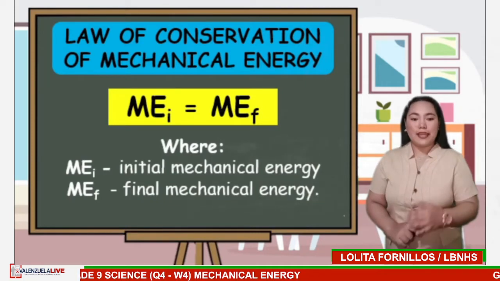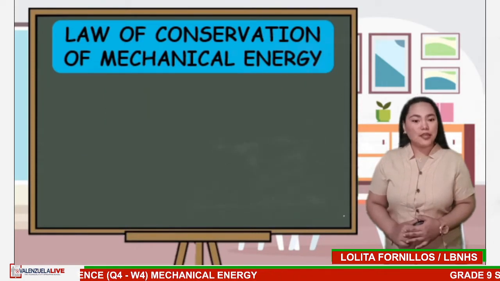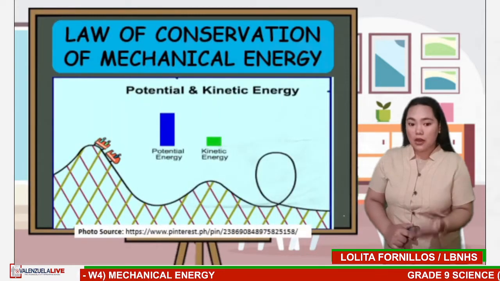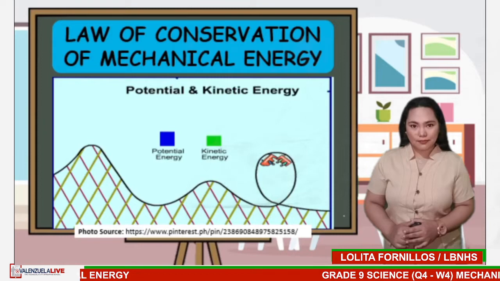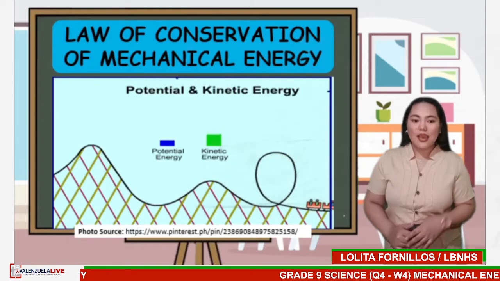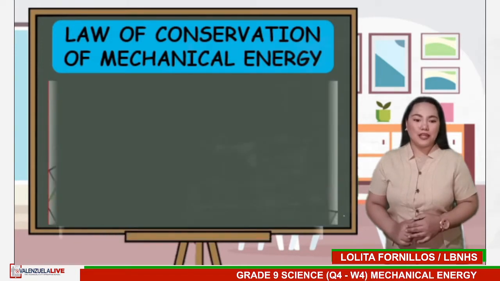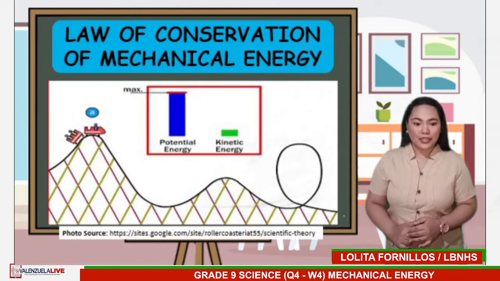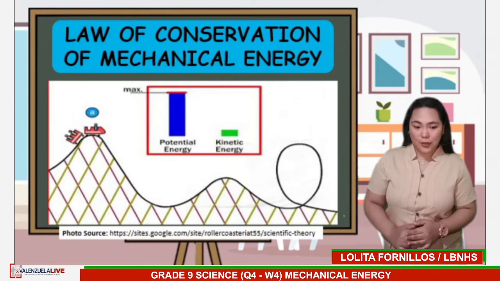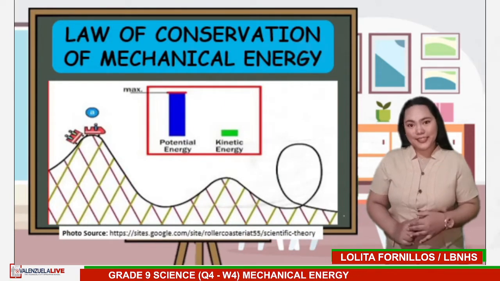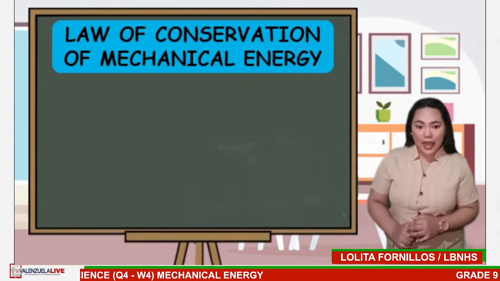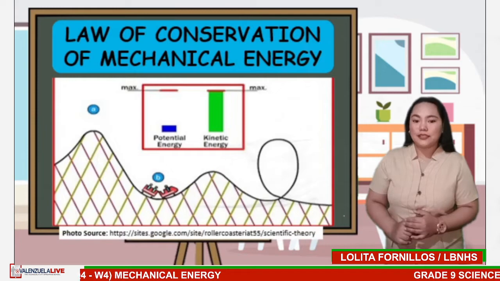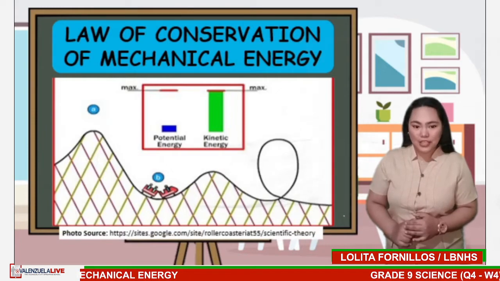To further explain this, observe what happens in the roller coaster. How does the energy transform and conserve? When the coaster is at the top and at rest, its potential energy is at its highest value, and its kinetic energy is zero. As the coaster starts to move down the track, its potential energy is transformed into kinetic energy.